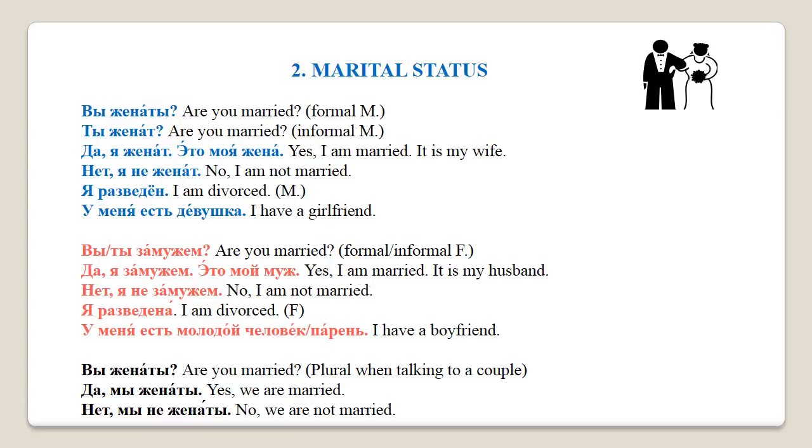Excellent, well done. Now notice that the word married changes according to the gender of the speaker. So a male would use женат to say that he is married, as in я женат, but a female would use замужем, as in я замужем. However, when a couple says that they are married, they will use the plural form of the masculine word and say мы женаты. We are married.